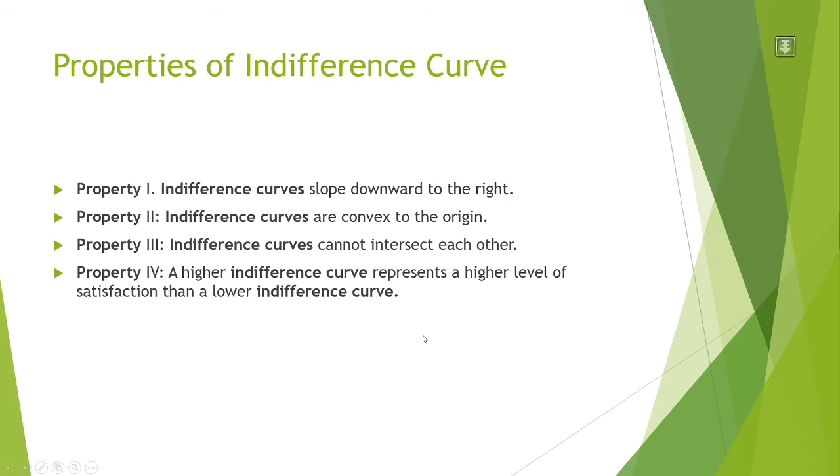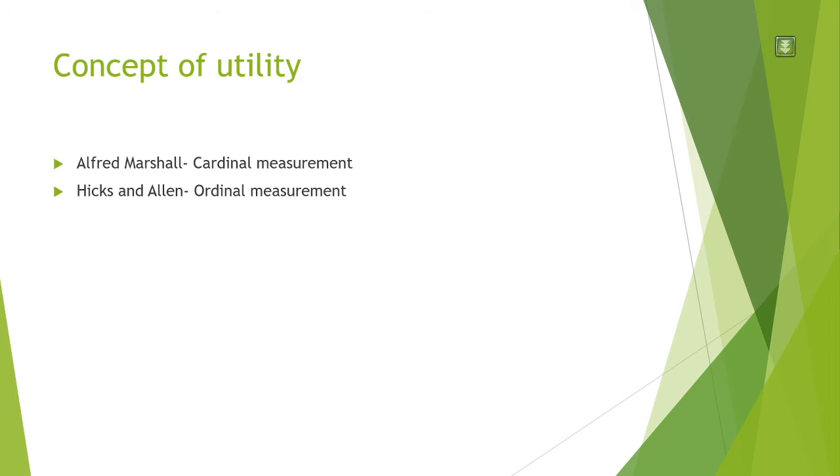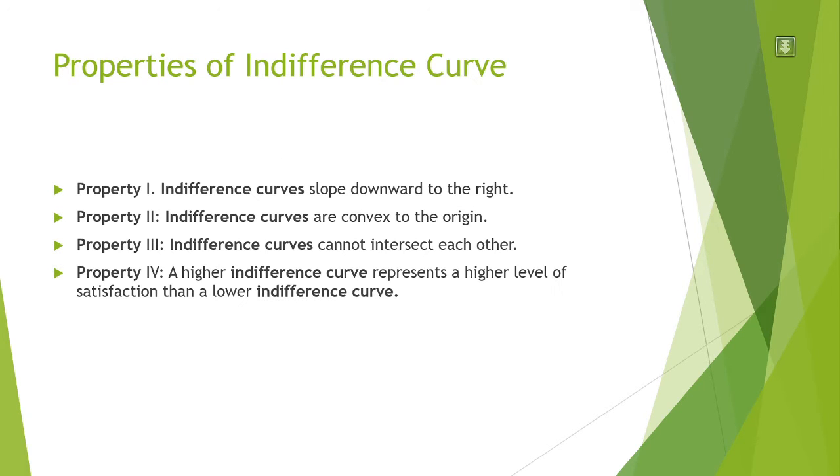Now, what are the properties of the indifference curve? There are four properties. The first property is that the indifference curve slopes downward to the right. The second property is that the indifference curve is convex to the origin. The third is that indifference curves cannot intersect each other. And the last is that the higher the indifference curve, the higher the level of satisfaction. These are the four properties.